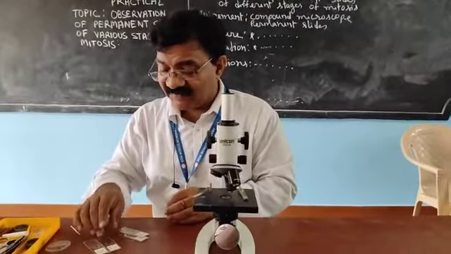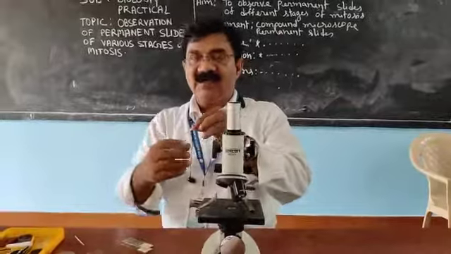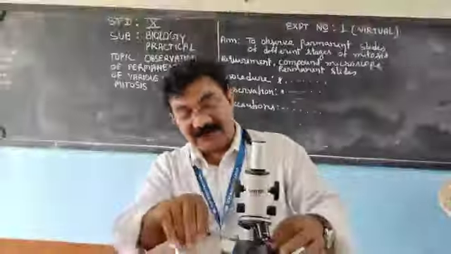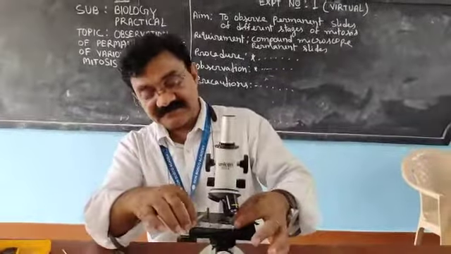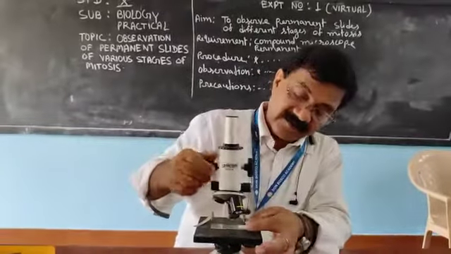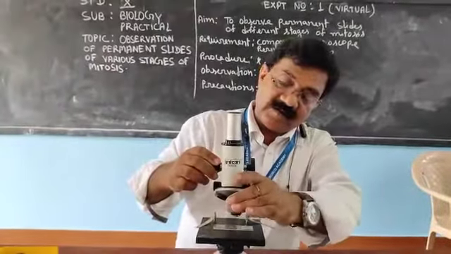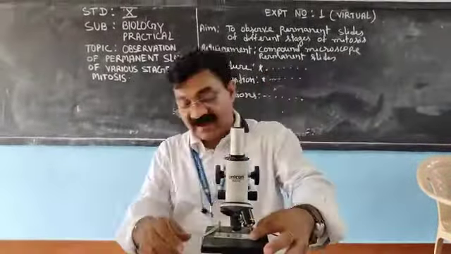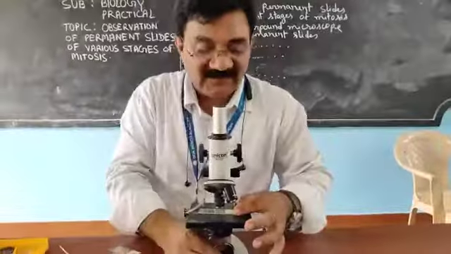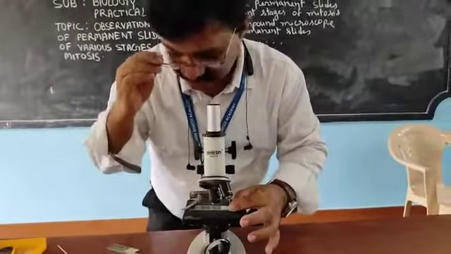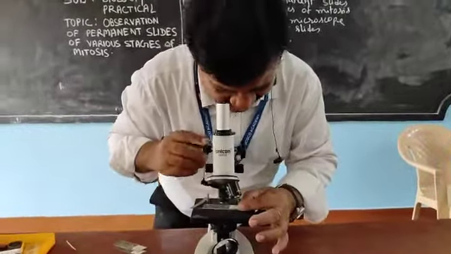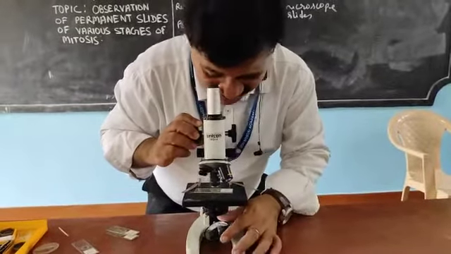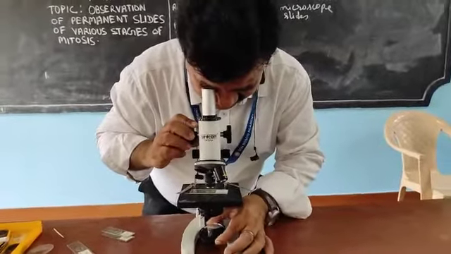So let me see the prophase stage first. You can see the prophase stage I have taken. We will fix it here under high magnification, let us see, and I will fix it. Spectacles are not required. And we will observe it.